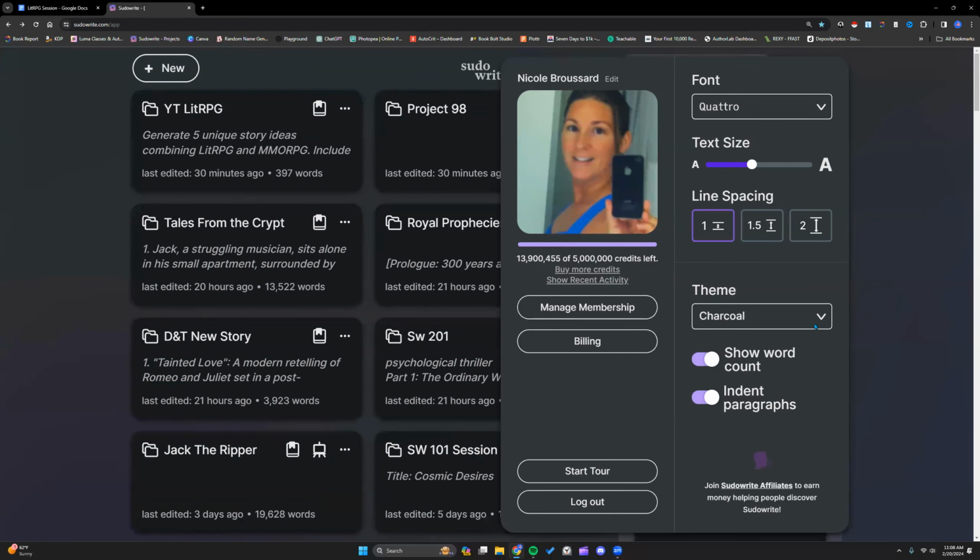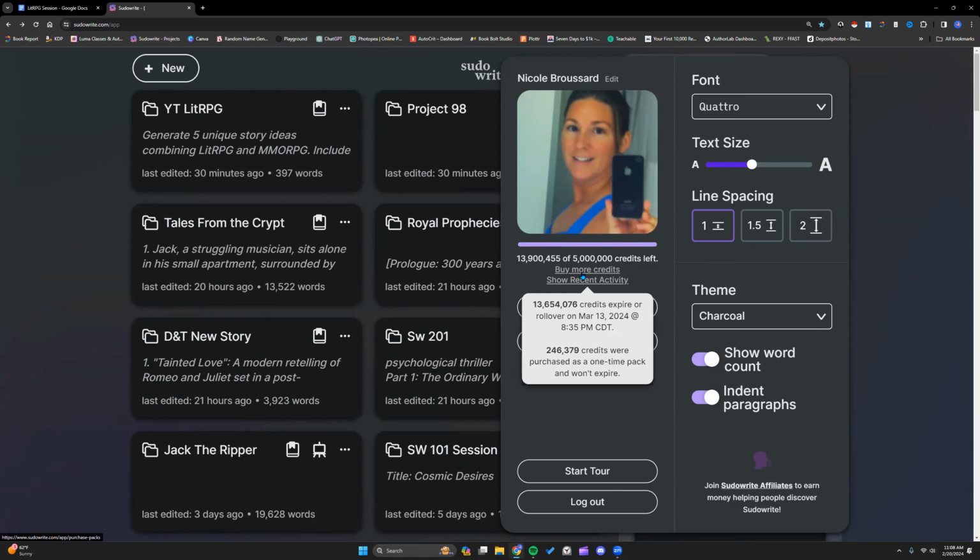I'm going to hide that. And then you see I have my credits up here, but if I hover, it lets me know when they expire or roll over. I'm on the rollover plan, so I know mine's going to roll over, and it tells me when it happens. March 13th, 8:35 Central. I guess CDT is Central.